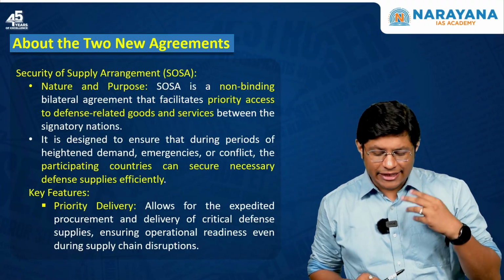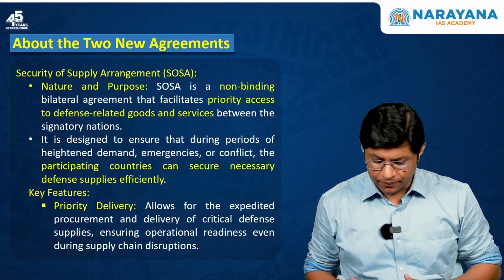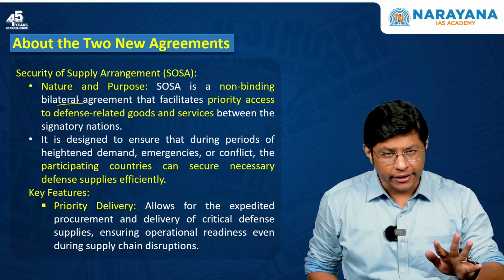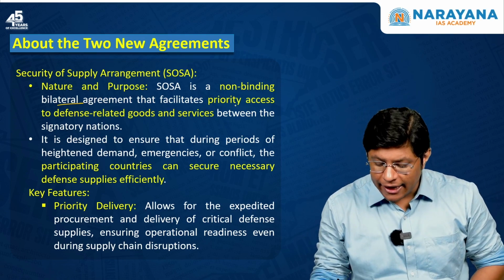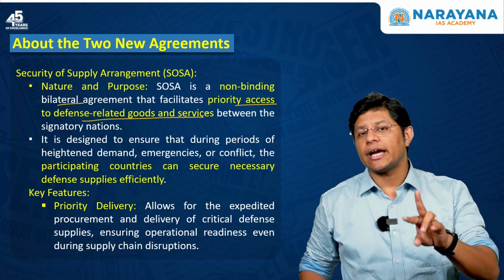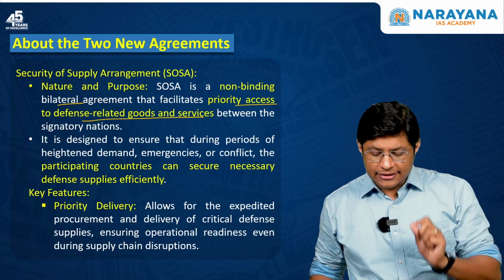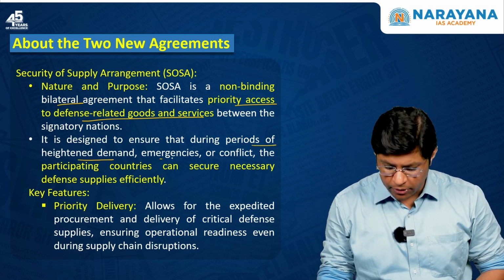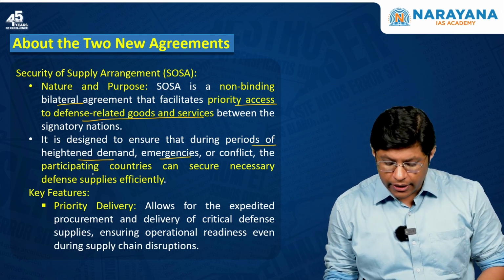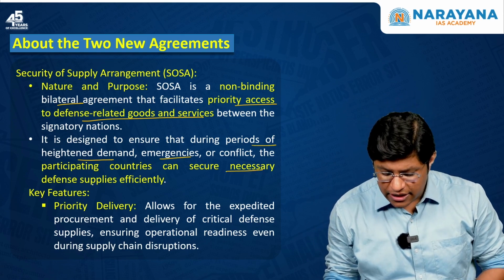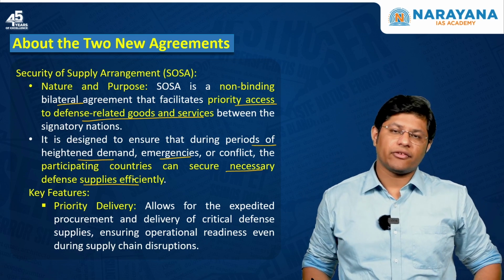Now, what is a Security of Supply Agreement? It is a non-binding bilateral agreement. It is not binding. It facilitates priority access to defense-related goods and services between India and the US. It is designed to ensure that during periods of heightened demand, emergencies or conflict, the participating countries, that is India and USA, can secure necessary defense supplies efficiently.